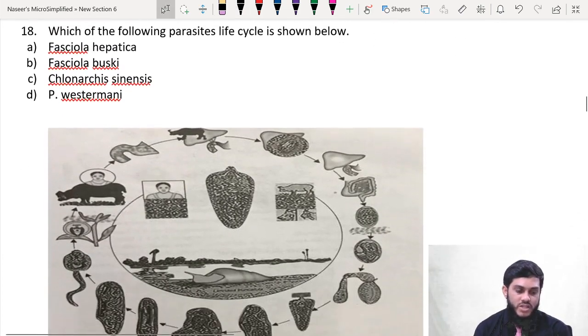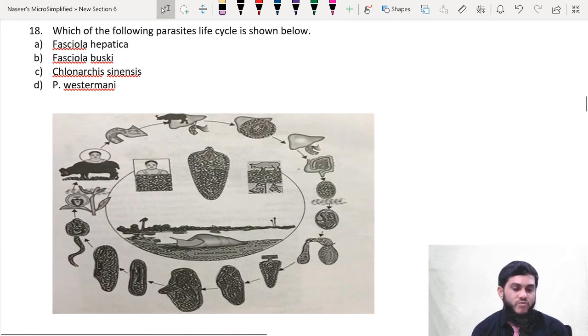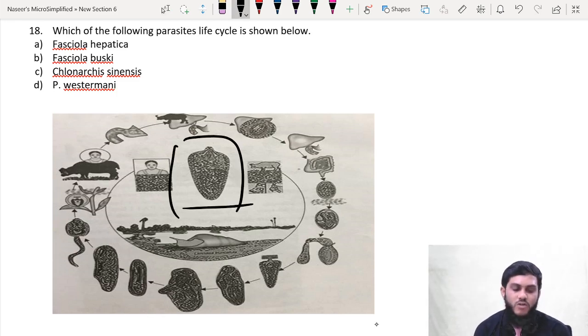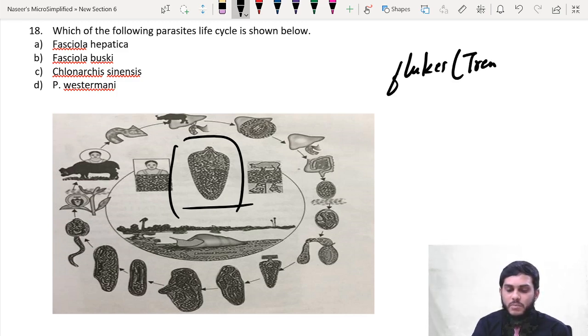Sir, next is an image based question. Which of the following parasite life cycles is shown below? I have told you, if you want to identify the life cycle in an image based question, then don't bother about all the structures which are there. Look for the adult worm. What is the adult worm here? This is the adult worm. It is a flatworm, leaf-like. Flatworm leaf-like means flukes. Flukes means these are trematodes. And it goes in favor of Fasciola.